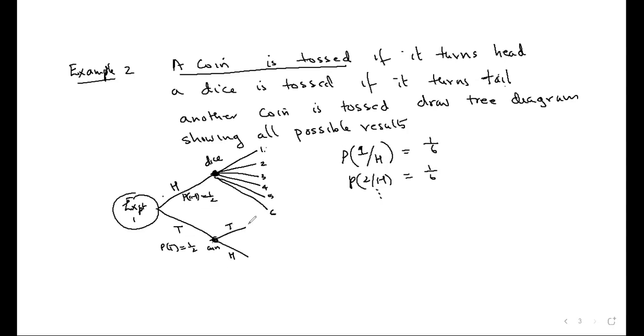Then, what about this one? Probability of tail given that first we got tail: first toss is a tail and second toss is a tail. What do you call this one? Probability of second toss is head given that first is a tail. This will be 1 by 2, and this also will be 1 by 2. Is it clear to you? Yes, sir. Notations are clear? Okay.